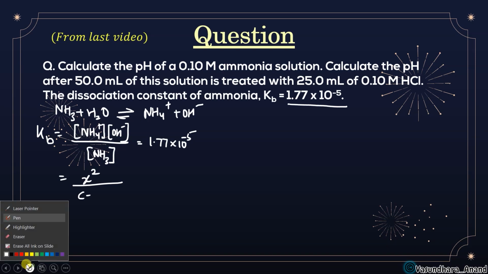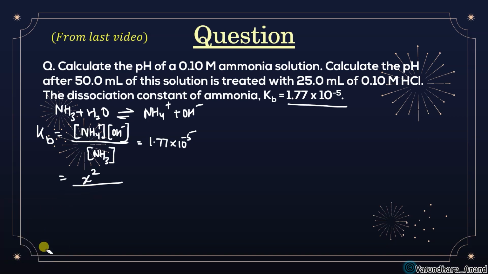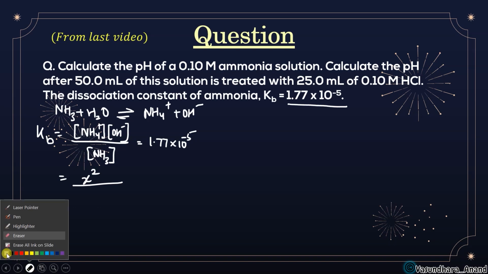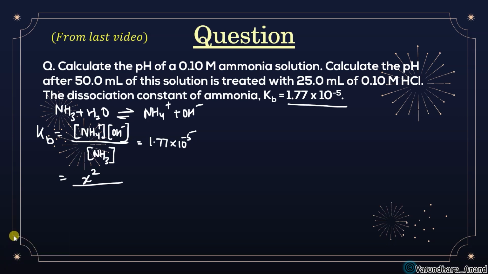If there is any problem, you just tell me. This is C minus X. Since the dissociation is very, very small, if we subtract something that small from 0.10, it will be approximately the same, isn't it? So I am directly putting 0.1, the concentration of ammonia C, and that is equal to 1.77 into 10 to the power minus 5.